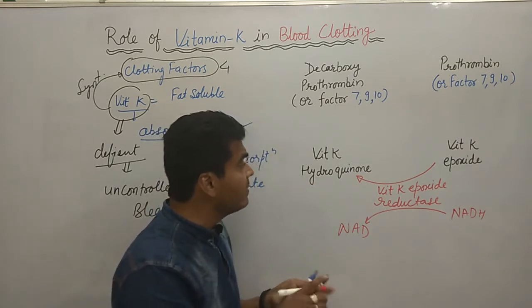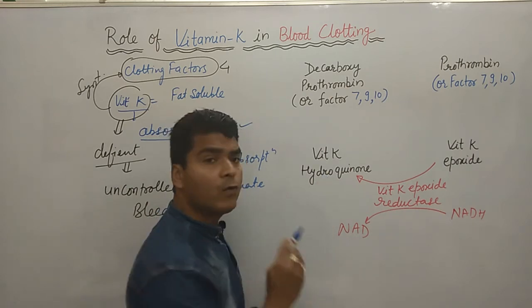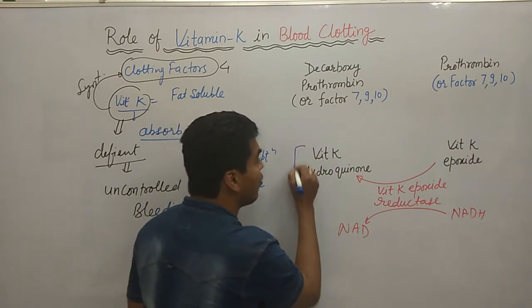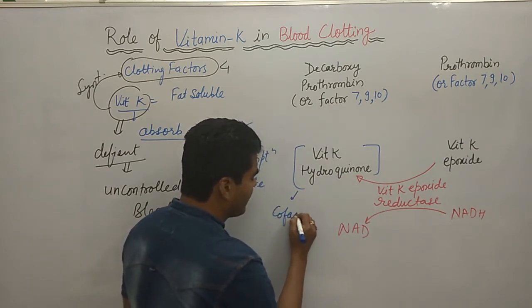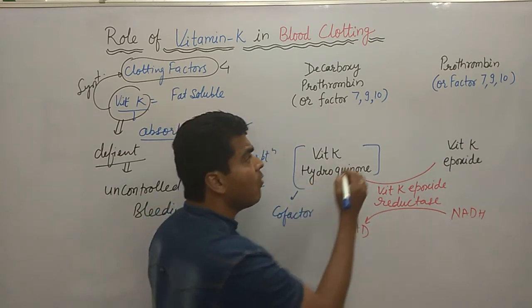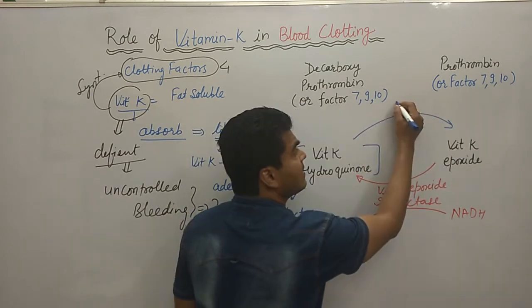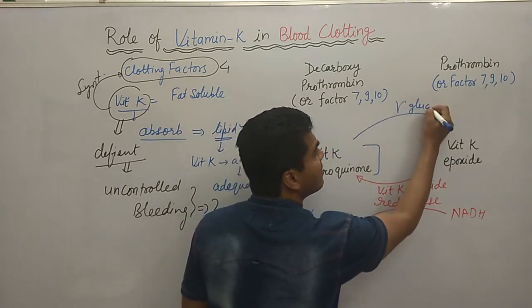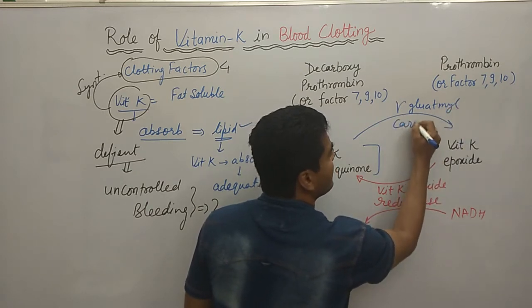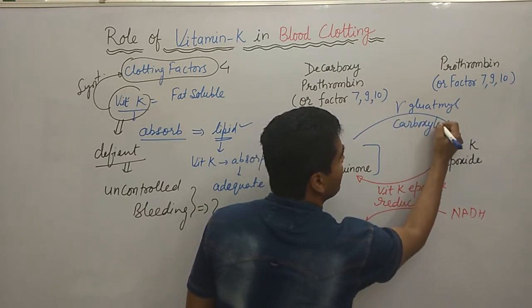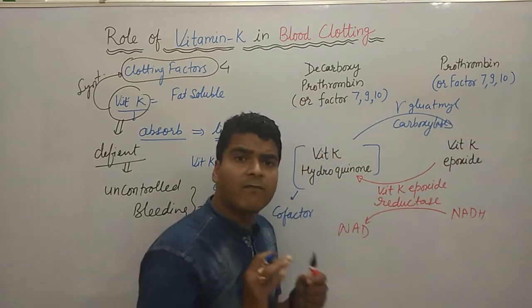Now vitamin K hydroquinone works as a cofactor for an enzyme.